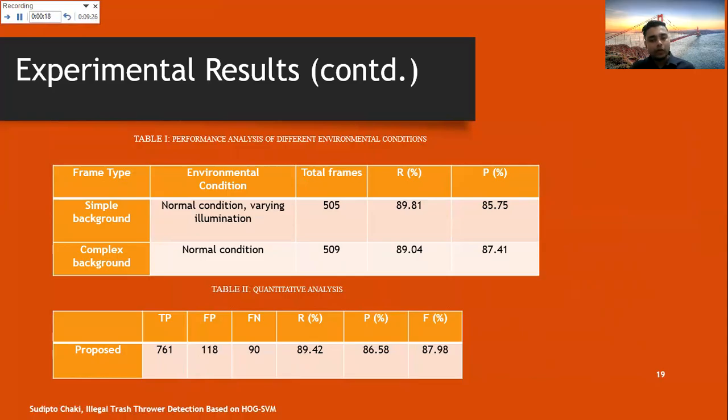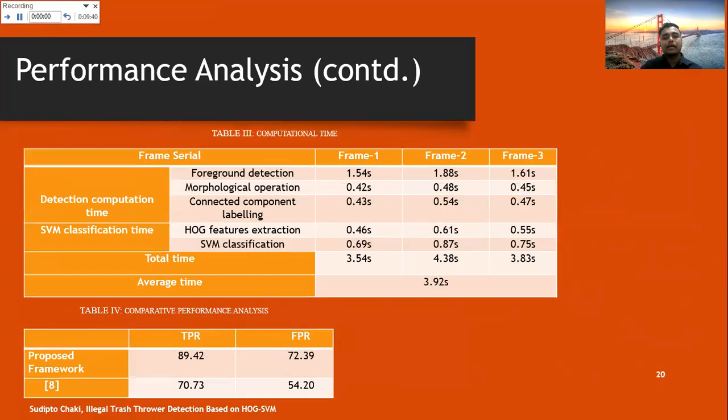In our table 2, we have shown a quantitative analysis of our proposed framework, and we have got the recall, precision, and F-measure values from the true positive, false positive, and false negative counts. In this computational time comparison, we have considered frame 1 as a lower resolution frame, frame 2 as a higher resolution frame, and frame 3 as a moderate resolution frame.